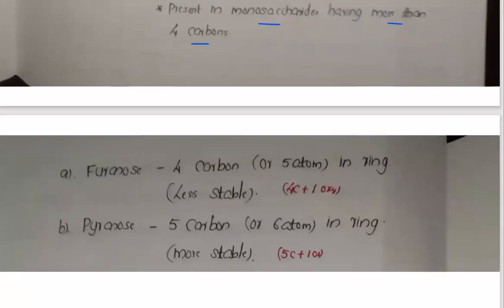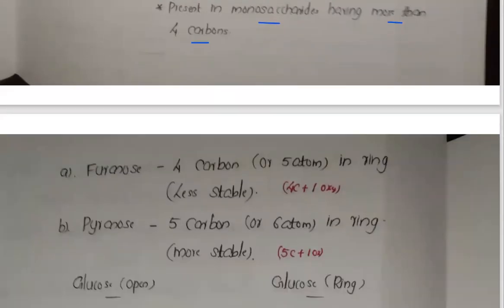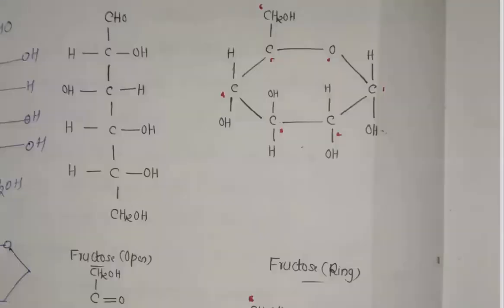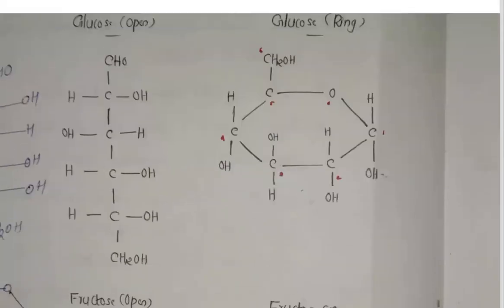Two types of ring structures are there. First is furanose. Furanose means 4 carbon atoms, totally 5 atoms, that is 4 carbon atoms plus 1 oxygen in the ring. So that is furanose, and it is less stable. Now pyranose, 5 carbon atoms, totally 6 atoms, and more stable. So pyranose structures are more stable, with 5 carbon atoms and 1 oxygen atom.